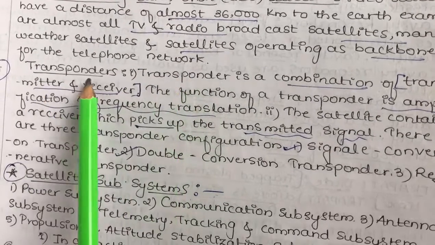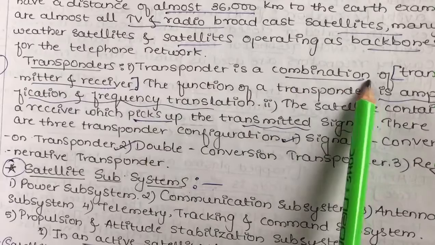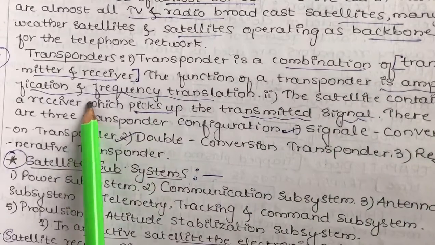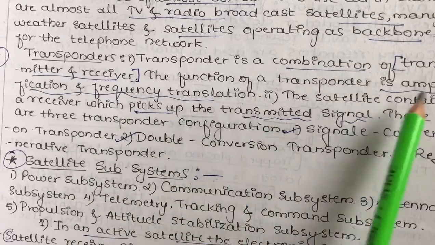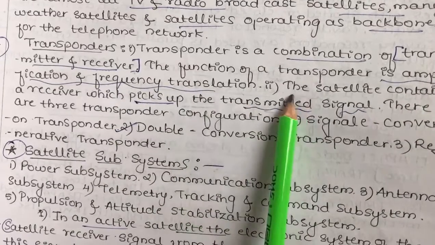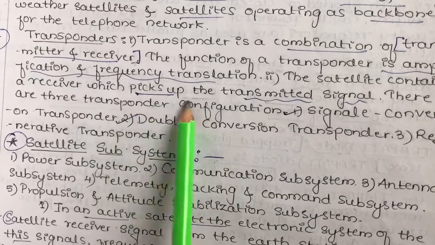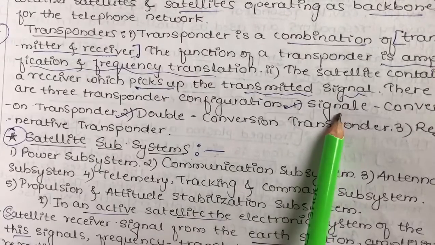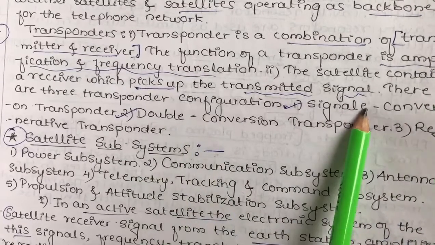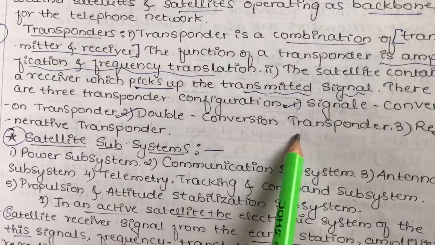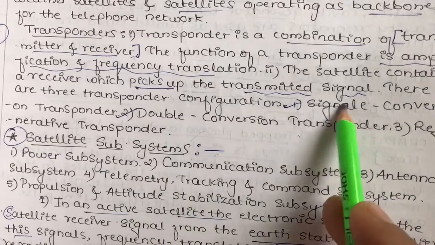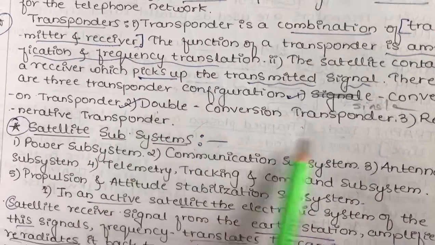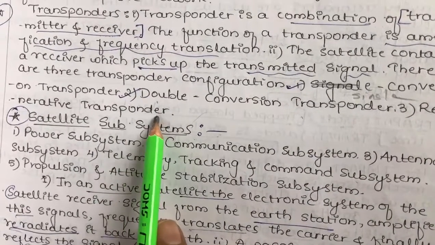And next we have transponders. The transponder is nothing but a combination of transmitter plus receiver, and the function of the transponder is amplification and frequency translation. The satellite contains a receiver which picks up the transmitted signal, and there are three transponder configurations: single conversion transponder, double conversion transponder, and regenerative transponder.